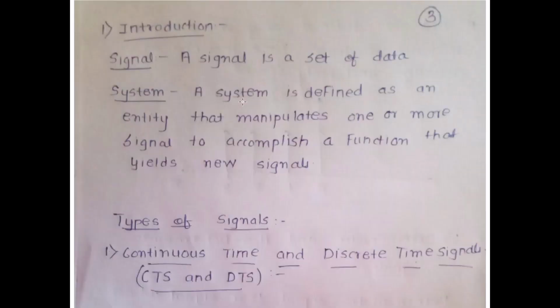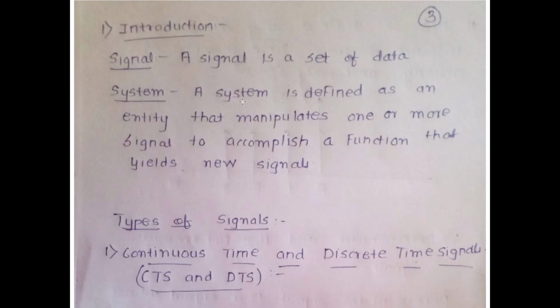So the first topic we'll be learning is signal and system. What is a signal? What is a system? Signal is basically a set of data. When you have a signal, it is basically used to demonstrate a set of data. It can be anything. For example, when you see a sinusoidal signal, it includes data. Whatever signal it is, the signal is always going to represent a set of data. And a system is defined as an entity that manipulates one or more signals to accomplish a function that yields a new signal.